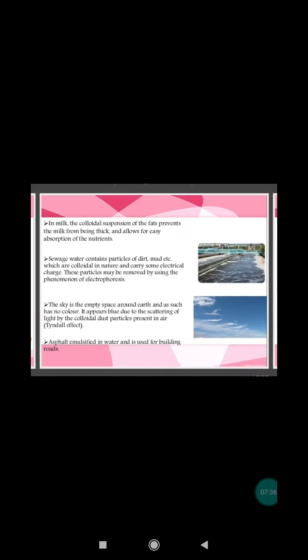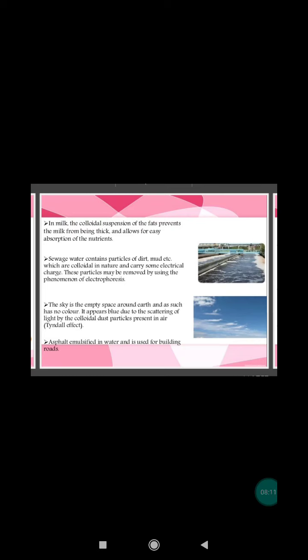Formation of delta. The river contains colloidally dispersed particles of sand and clay, which carry charge. On the other hand, seawater contains electrolytes which provide sodium, magnesium and calcium ions. When river meets the sea, these ions neutralize the charge on sand and clay particles which get precipitated and settle down as a delta.